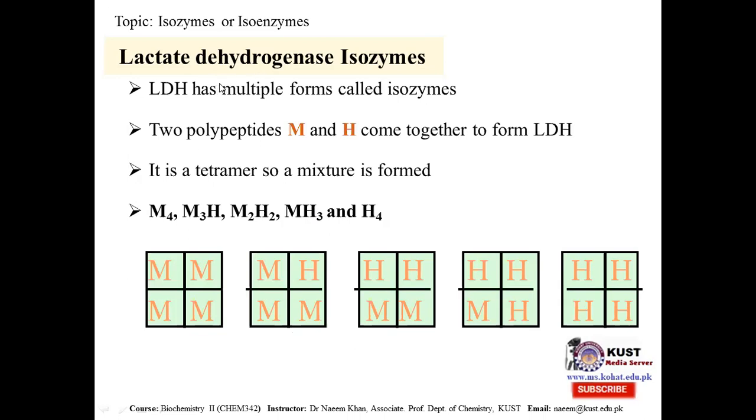So this is an isozyme because this enzyme is occurring in five forms, basically made up of two polypeptide chains which are coiled upon themselves in such a way that a tetramer molecule is made up, and five forms are there.